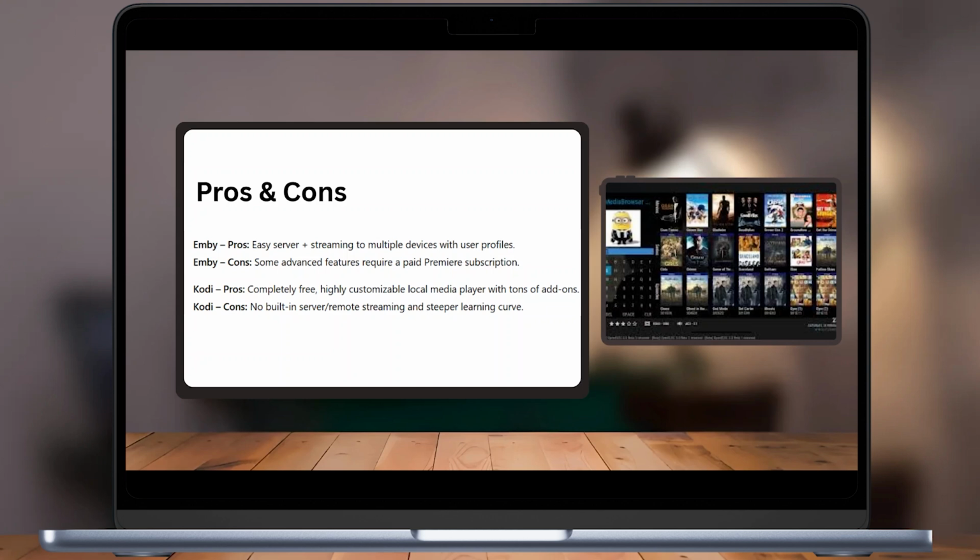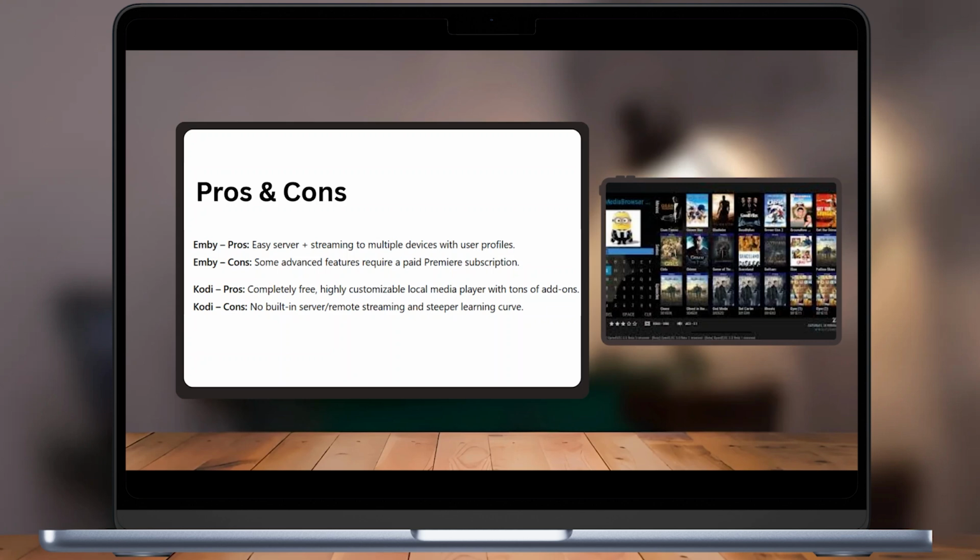full experience. On the positive side, Kodi is completely free and acts as a highly customizable local media player with tons of add-ons that extend what the software can do. On the downside, Kodi does not include a built-in server or remote streaming functionality, and it has a steeper learning curve that may be challenging for less technical users.